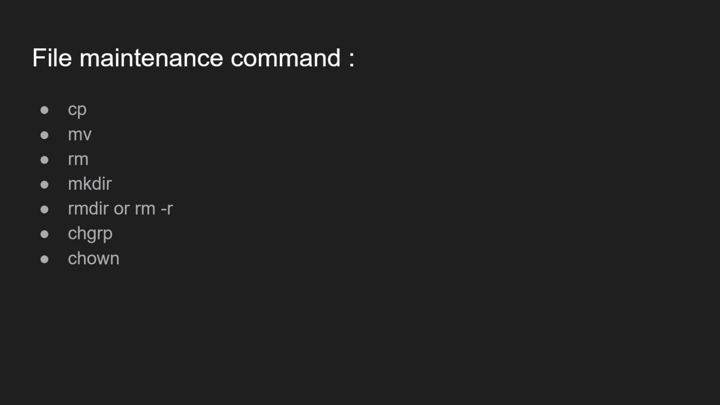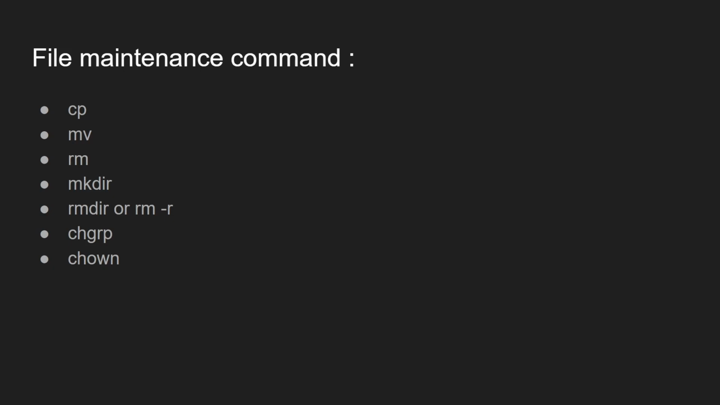The rm command is basically used to delete a file, and the mkdir command of course creates a directory, which will be empty by default. The second command is rmdir or rm -r.